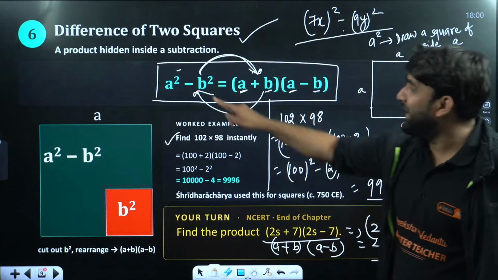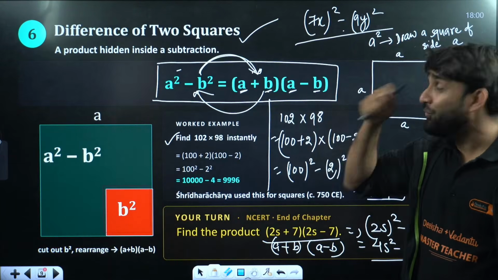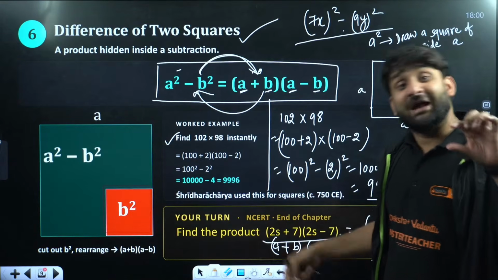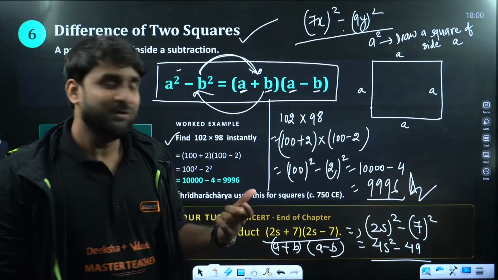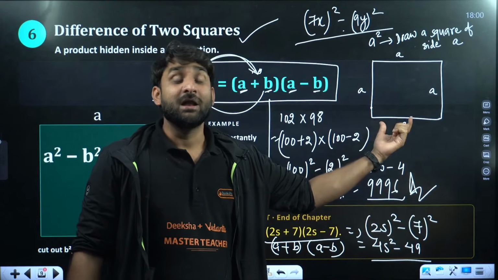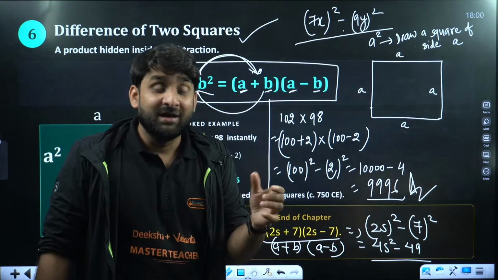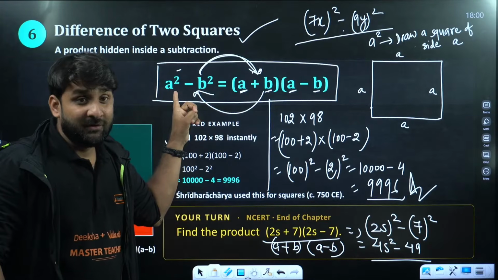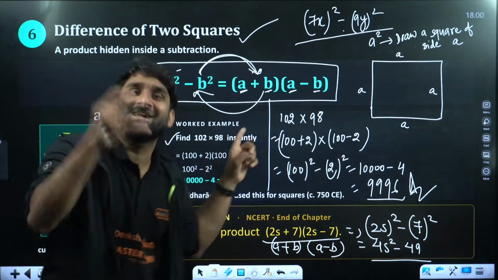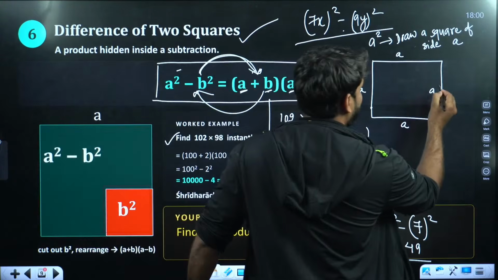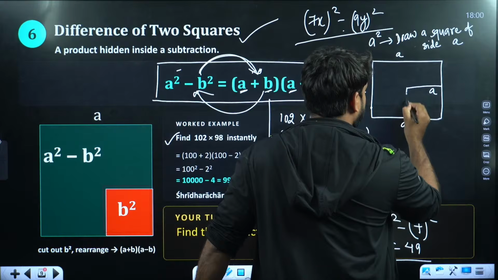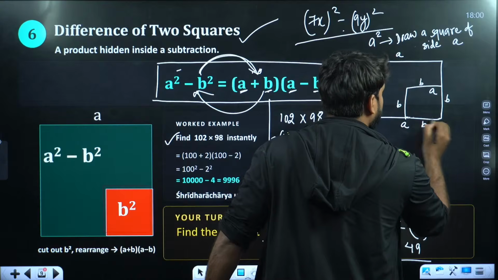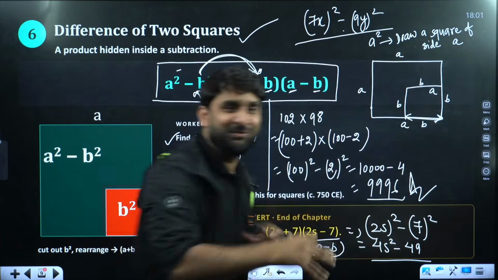Now this is b square. A square minus b square. So we are subtracting the area of the square of side B from the area of the square of side A. That is the scenario. We have already drawn the square of side A. Now we require one more square having side B. B is subtracting from A, so the square of side B will be inside the A. Right. So let's draw here. Somewhere, let's say I'm drawing here B. This is B, and this will also be B. I hope this is clear to everyone.